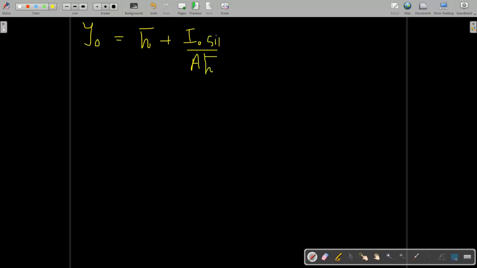This is the general equation. But here the wall is vertical and the force is horizontal, so the angle is 90 degrees, so sine square theta becomes 1.